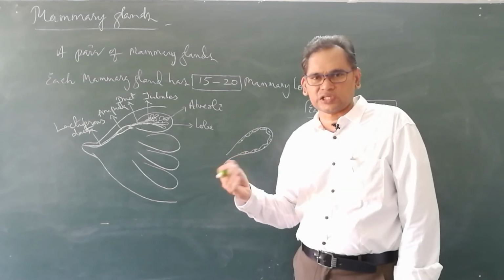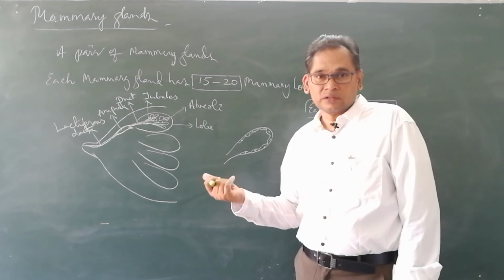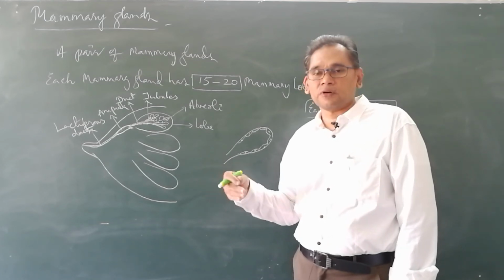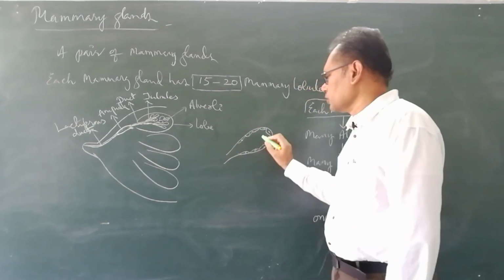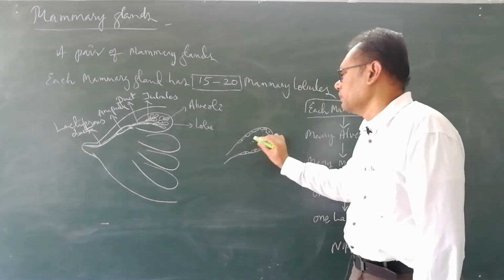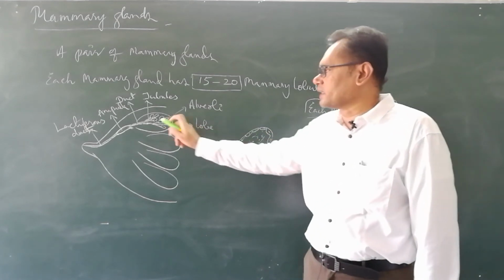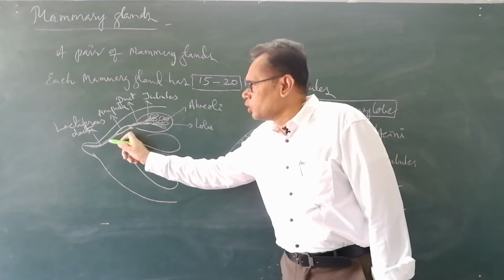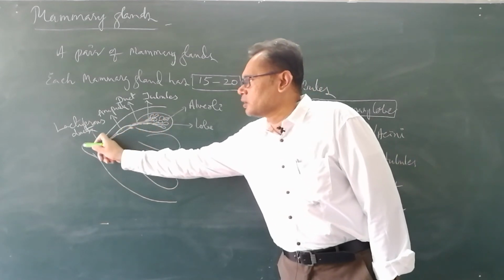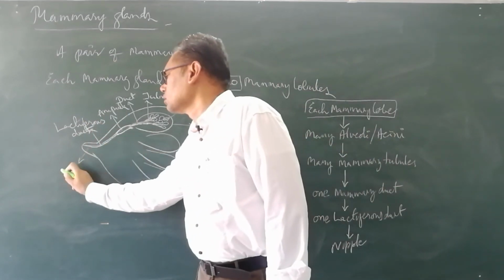Mammary glands have apocrine glands, where a part of the cell is pinched off to produce milk. This milk is stored in the alveoli, and through the tubules together forming the duct, into the ampulla, into the lactiferous duct, into the nipple.